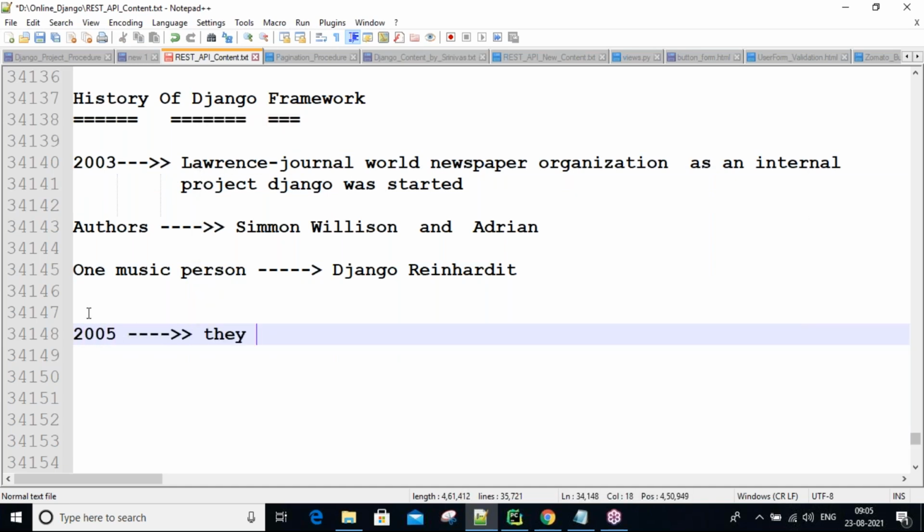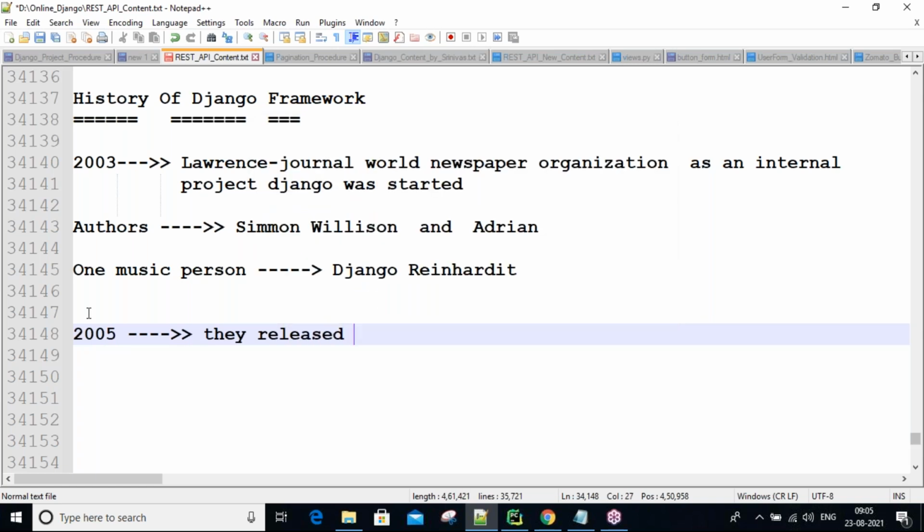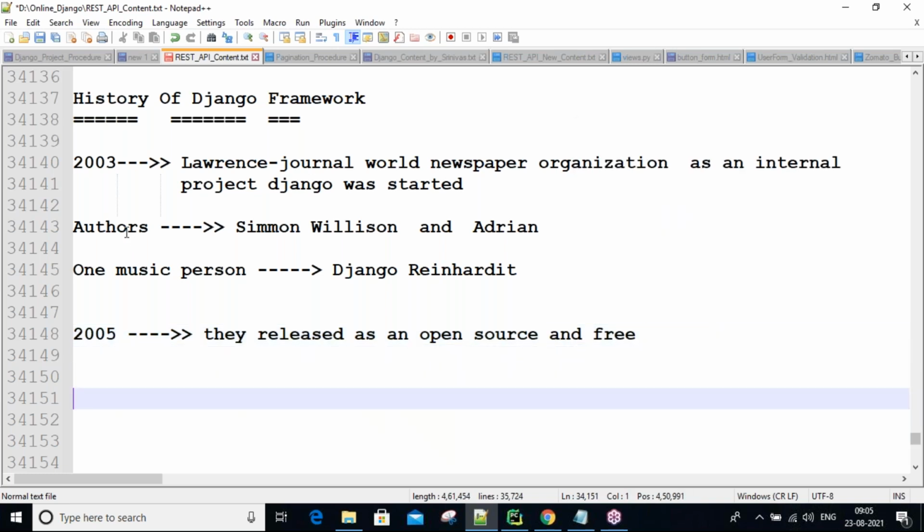They released it to the public, guys, as open source and free. In 2003 they started it in this company for the company's purpose. In 2005 they released it to the public after developing the Django framework with reusable code.